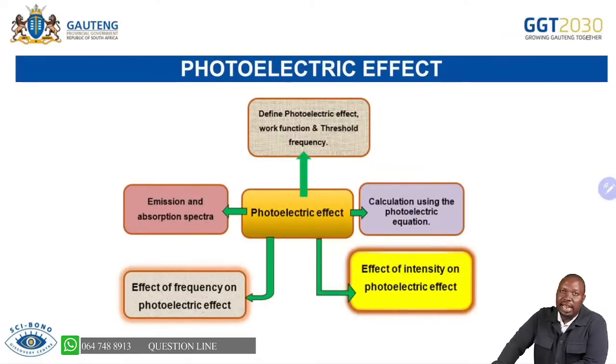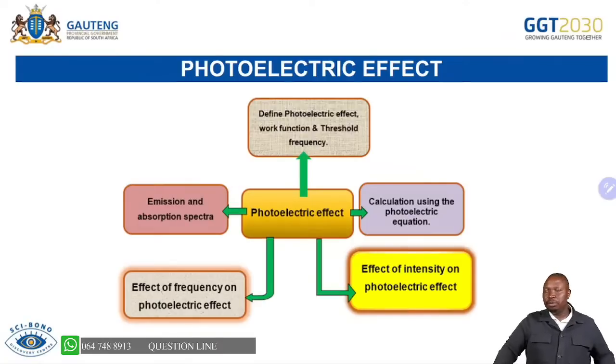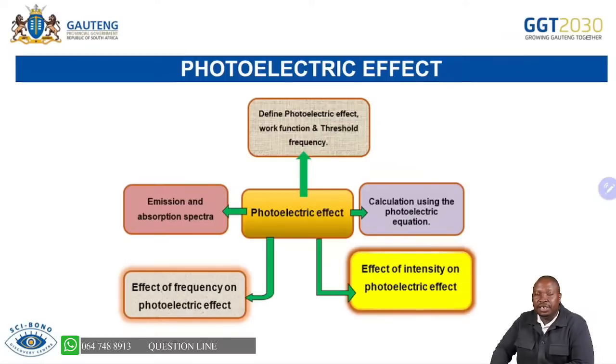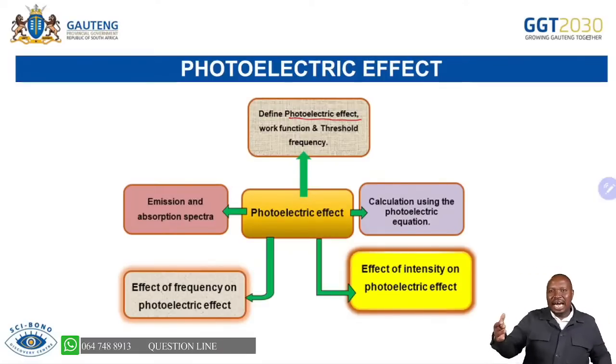Now, this is the last section of what we are doing. Hoping that what we discussed here, you will continue to watch, continue to gain, and practice as many questions as you can and be able to understand. Remember, under photoelectric effect, you have three most important definitions that you cannot do without. The first one, you must know what the photoelectric effect is: the removal or ejection of electrons from a metal surface.